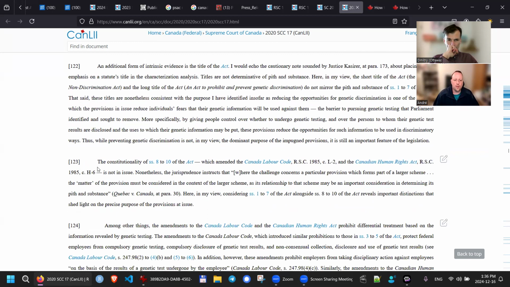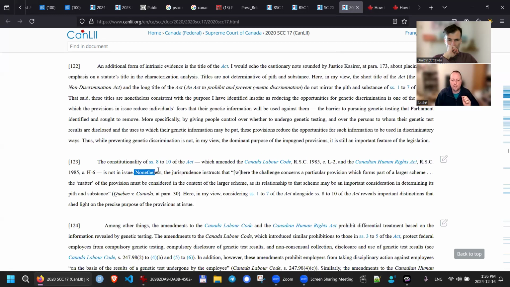It says, the constitutionality of sections 8 to 10 of the Act, which amends the Canada Labour Code and the Canadian Human Rights Act, is not an issue.